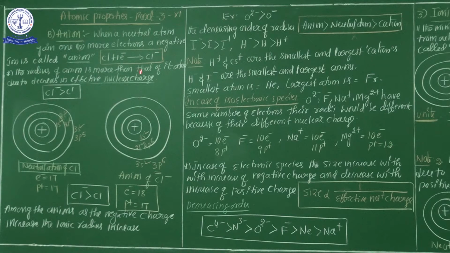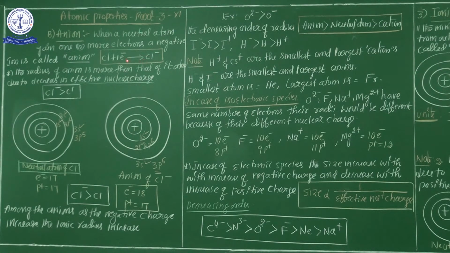Why is it called an ion? What is the definition of ion? You know very well. If a neutral atom either gains electrons or loses electrons, the common term is ion. If a neutral atom gains an electron, it is an anion; if it loses an electron, it is a cation.